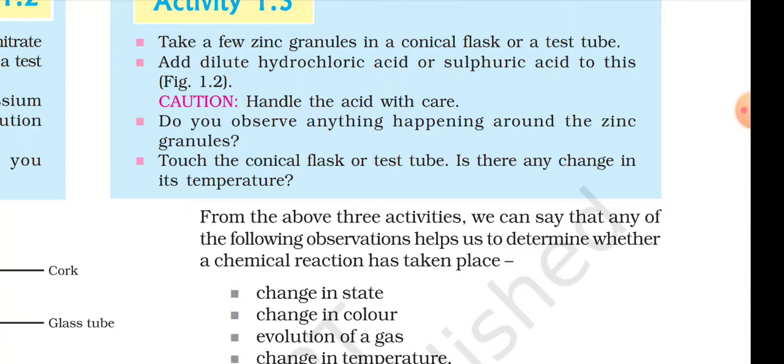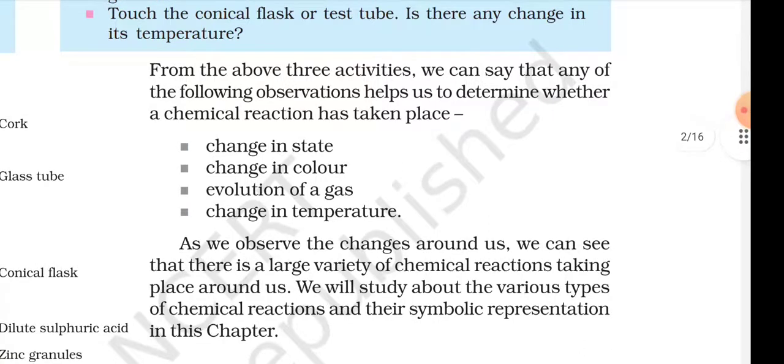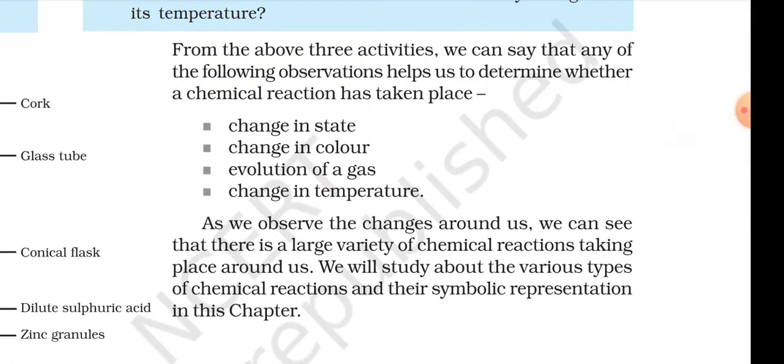Handle the acid with care. Do you observe anything happening around the zinc granules? Touch the conical flask or test tube. Is there any change in its temperature? From the above three activities, we can say that any of the following observations help us to determine whether a chemical reaction has taken place: change in state, change in color, evolution of a gas, change in temperature.